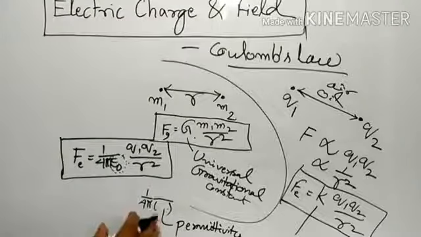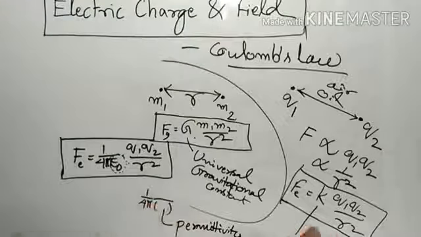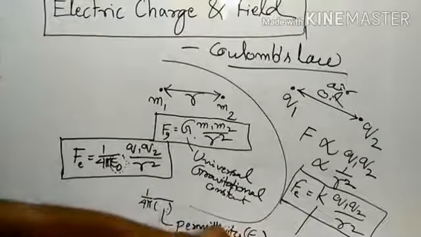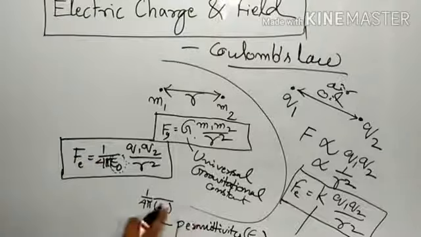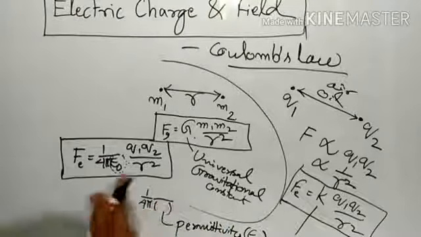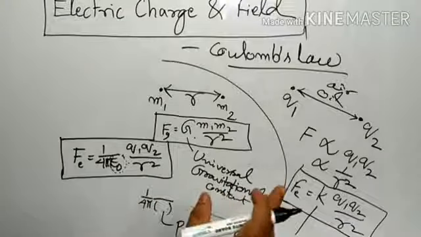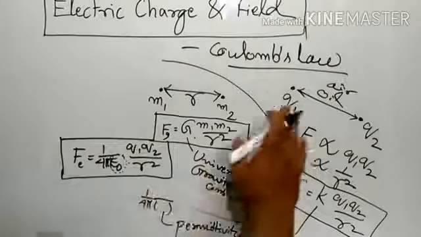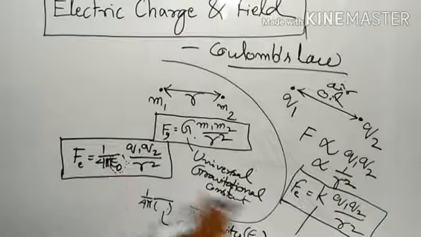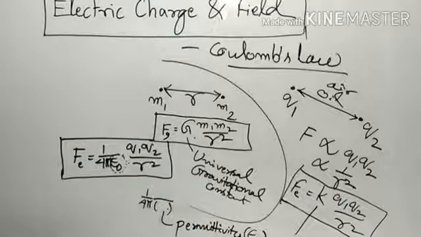The permittivity of the medium can be anything, and the permittivity symbol is epsilon. If the medium is changed again and again, the permittivity also will change. But for vacuum or for air merely, it is epsilon naught, the permittivity of vacuum.